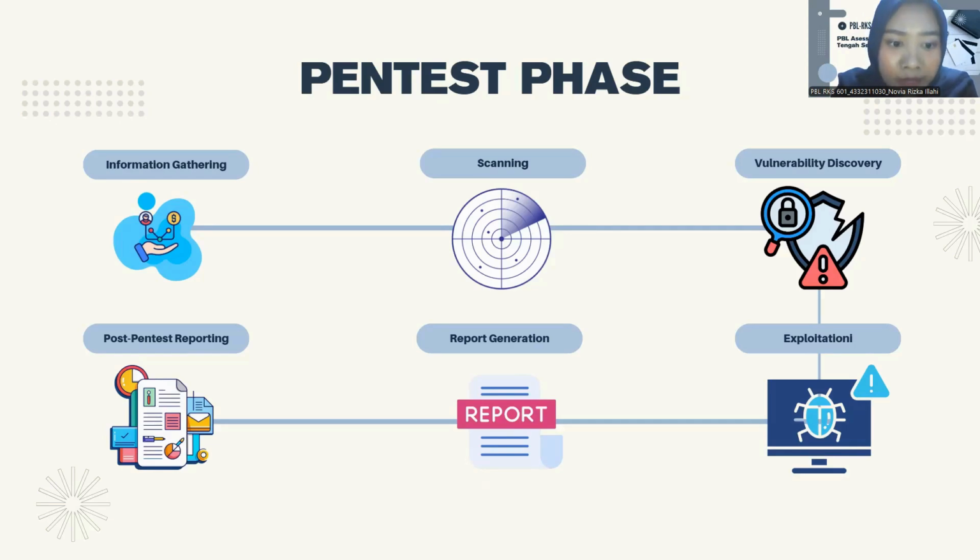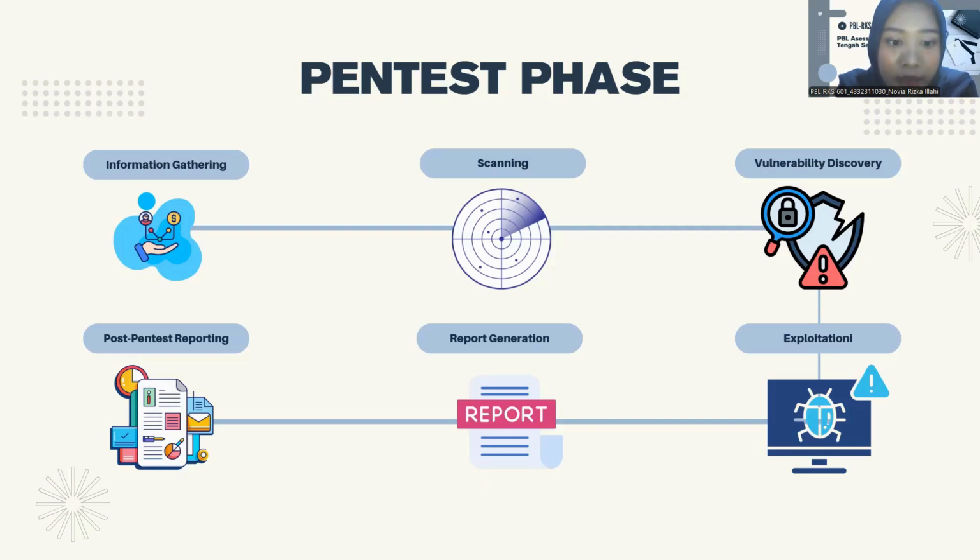Okay, on this slide, we explain the phases involved in the penetration testing process. The first phase is information gathering, which is the process of collecting information about the target, such as domains, service, and technologies used. The second phase is scanning, where the system is scanned to identify open ports, running service, and potential security vulnerabilities. The next phase is vulnerability discovery, which focuses on identifying vulnerabilities within the target application or server.